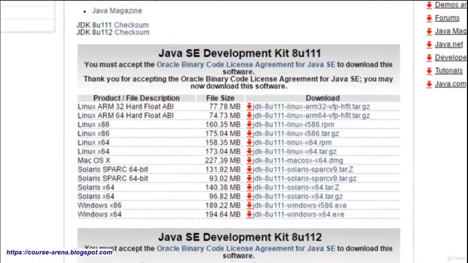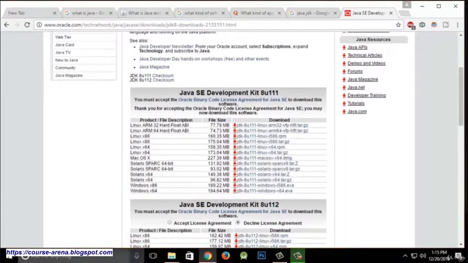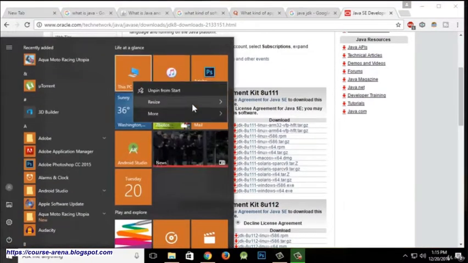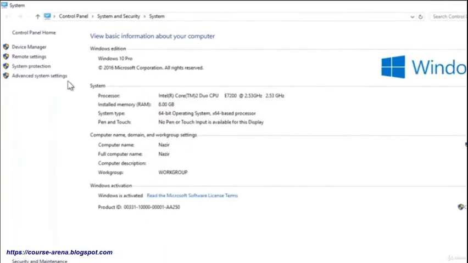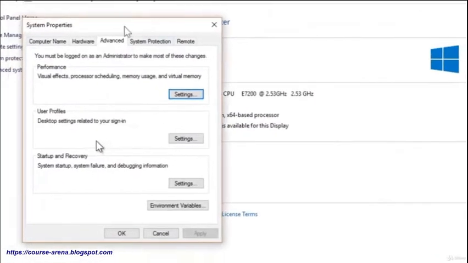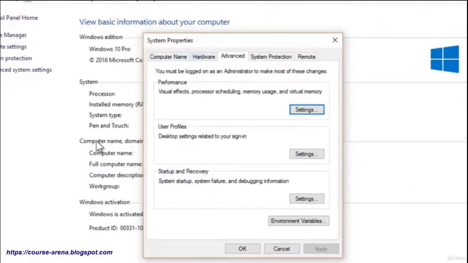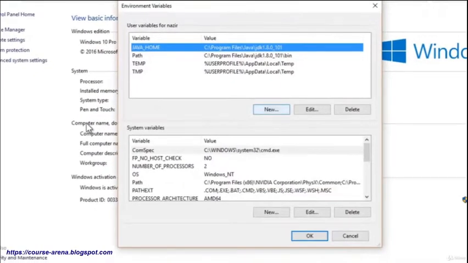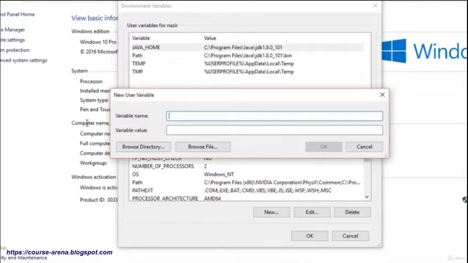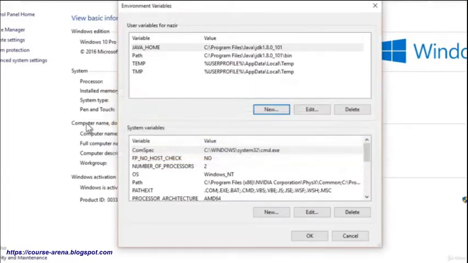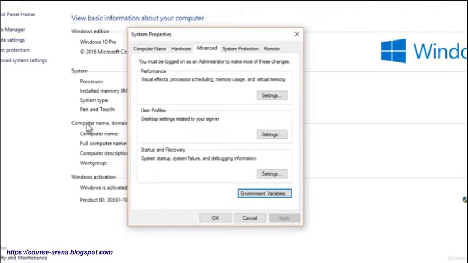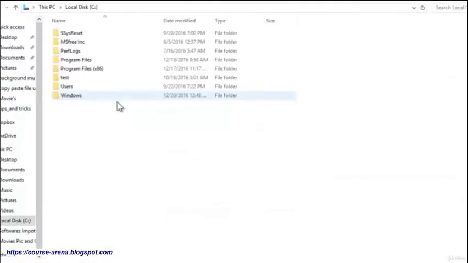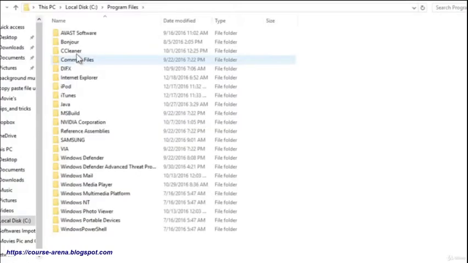As I have downloaded and installed it, next what we are going to do is, as I have opened up the properties, now I have to go in Advanced System Settings. Inside Advanced, I'm going to click on Environment Variables, and here I'm going to create a new one. We have to write in all caps JAVA_HOME, and here we have to give it a path. To give it a path, we need to go in C drive in your computer, go in your properties, program files.